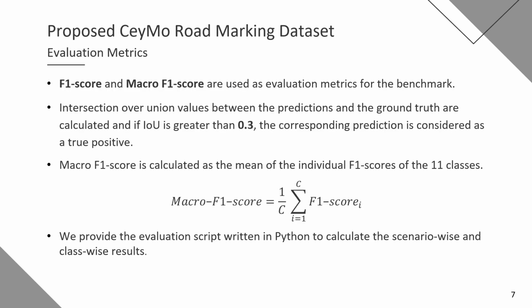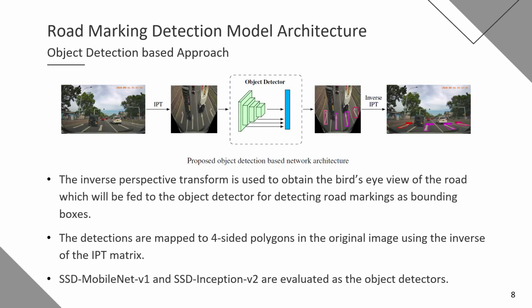We use F1 score and macro F1 score as the evaluation metrics for the benchmark dataset. If the intersection over union value between a prediction and the ground truth is greater than 0.3, it is considered as a true positive. Macro F1 score is calculated by taking the average of the individual F1 scores. An evaluation script written in Python is provided to calculate these metrics.